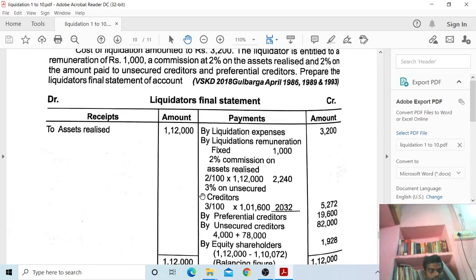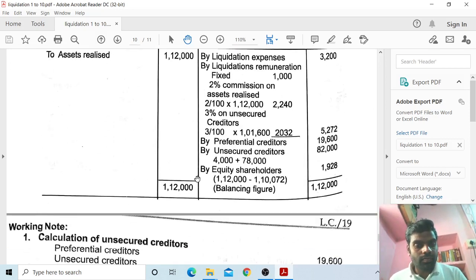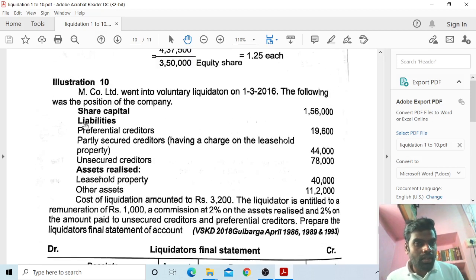Next, the last one. M Company Limited went into voluntary liquidation on 1/3/2016. The following was the position of the company: share capital 1,56,000; liabilities: preferential creditors 19,600, partly secured creditors having a charge on leasehold property 44,000, unsecured creditors 78,000.